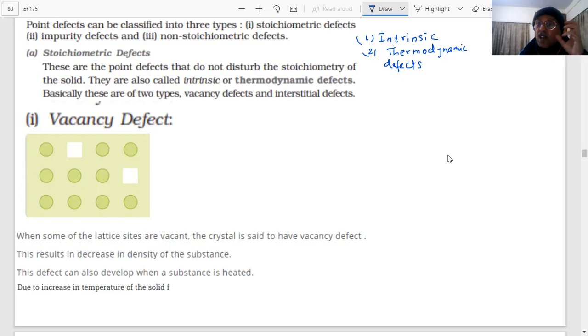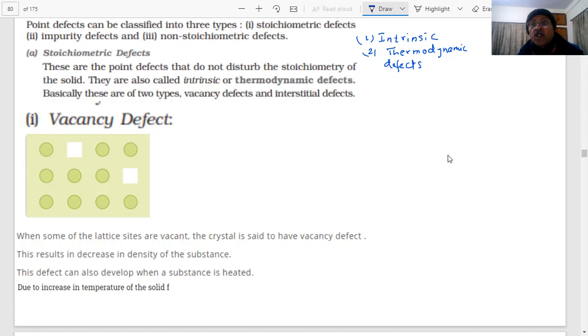And why do we call them thermodynamic defects, students? Because vacancy defects can develop on heating. They are temperature dependent, highly sensitive to temperature, with an exponential increase in vacancies as you heat the solid. So on heating, what happens? Some atoms escape because they get sufficient energy, and some vacancies are created. So these are also called thermodynamic defects, highly sensitive to temperature.